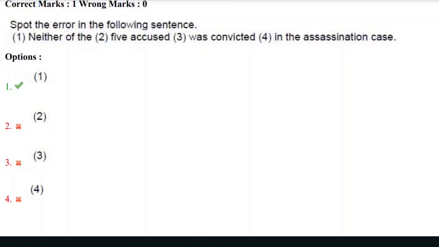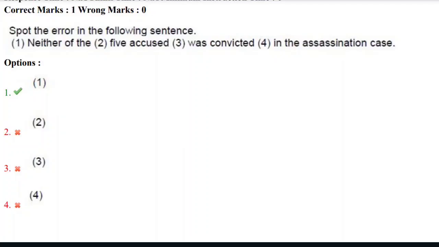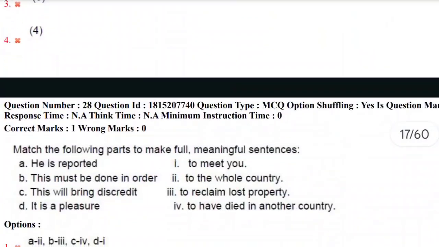And we have the error in the first option, that is, neither of the 5 accused was convicted in the assassination case. So the correct answer here is the first option. Let's move towards the next question.